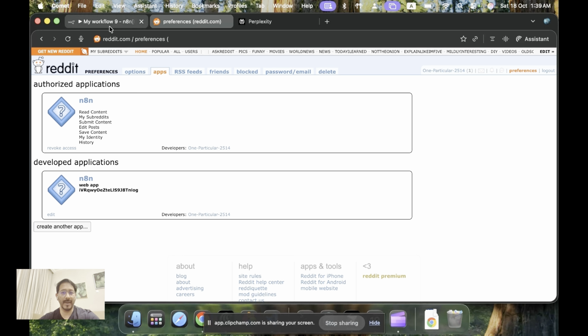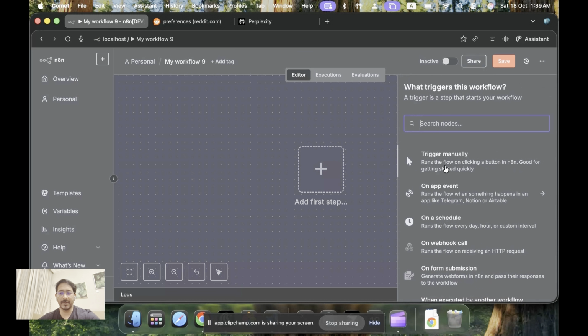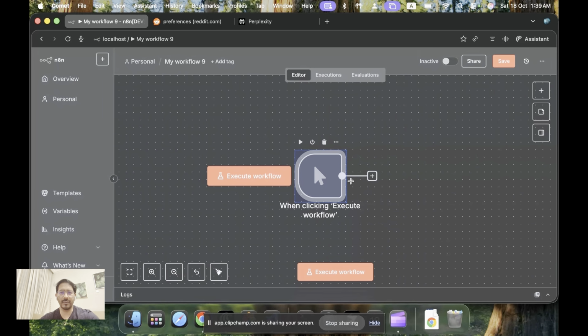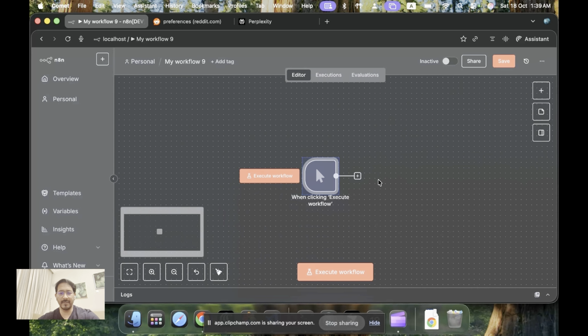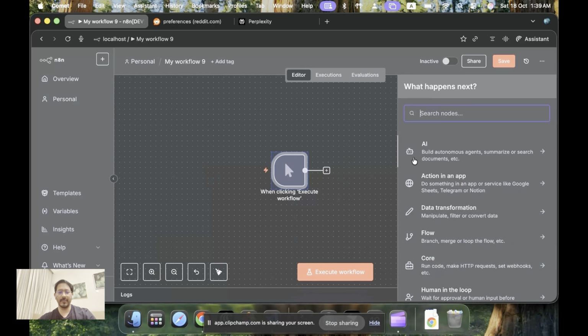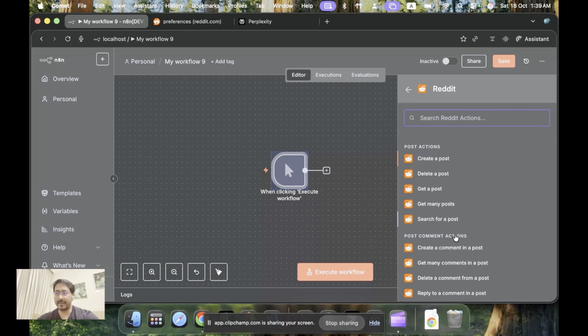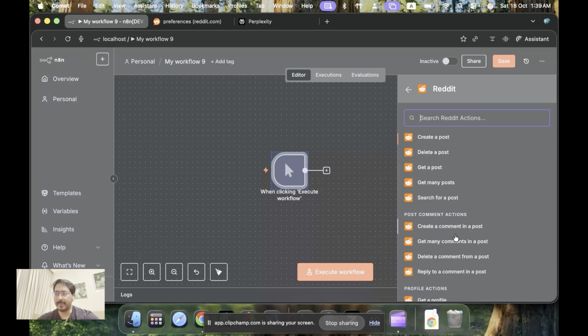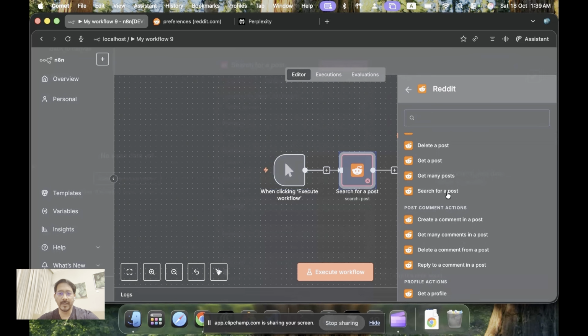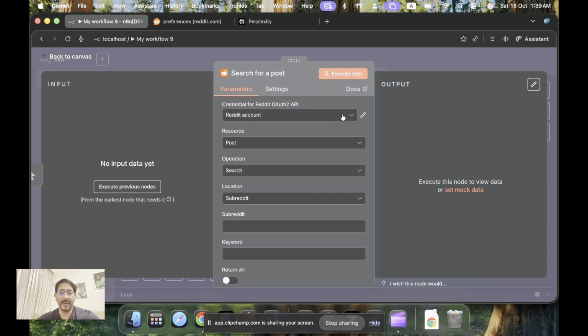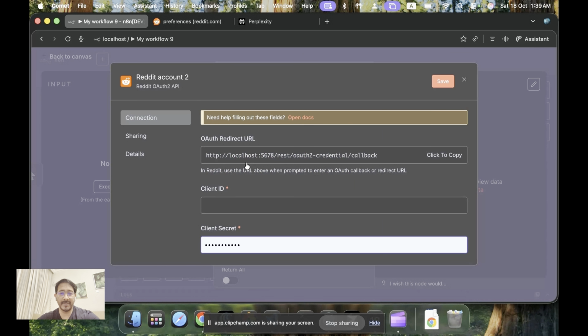But before that, let's go back and add a manual trigger, because it's not automatic. We will run this workflow whenever we want more ideas to be generated. Okay, so that's the manual trigger. And then we will add Reddit. n8n has a Reddit node, and we will select search for a post. Now, I already have a Reddit account, but I'll show you how to create Reddit credentials. Please select click to copy, and I'll tell you where to paste this.